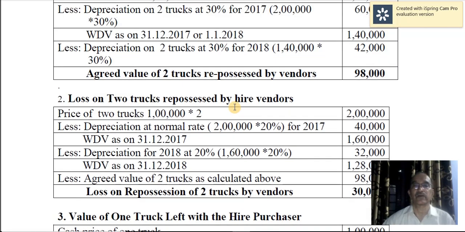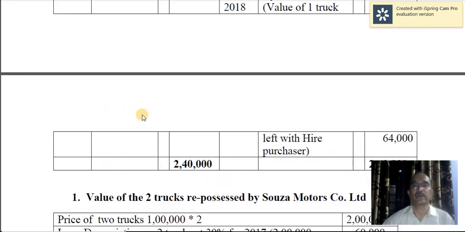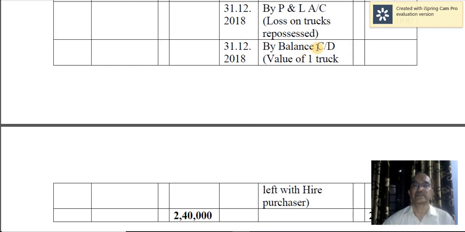So that will be recorded as by balance carried down. Next year, it will appear as to balance brought down, because you cannot close this account, because still 1 truck is with you and there is continuation of the relationship between you and the hire seller.